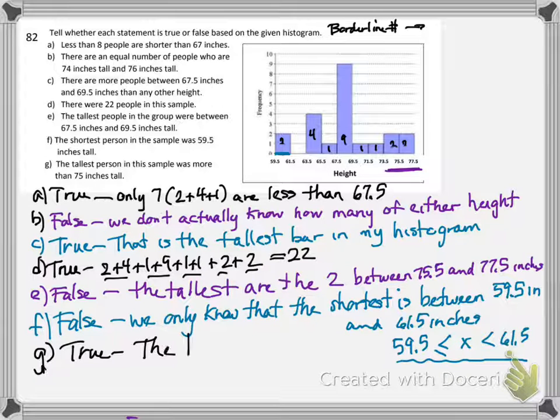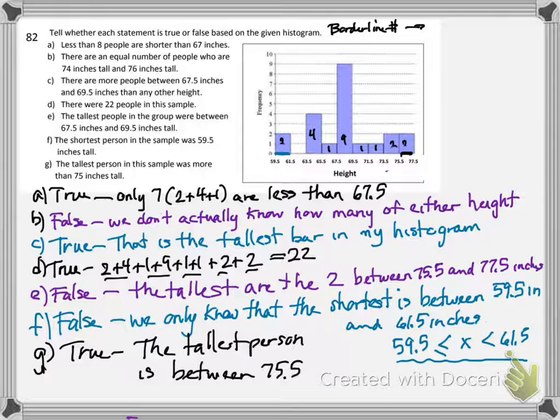I know that because the tallest person is between, oops, just the last section, not this. Between 75.5 and 77.5